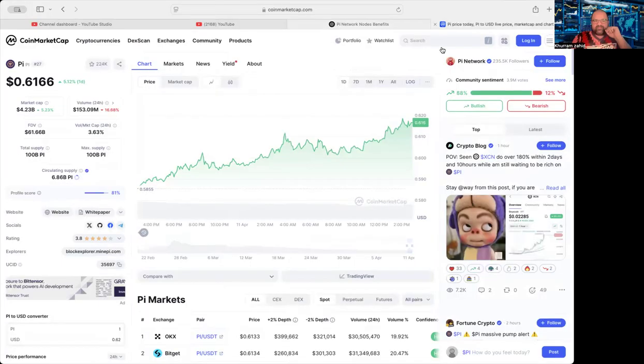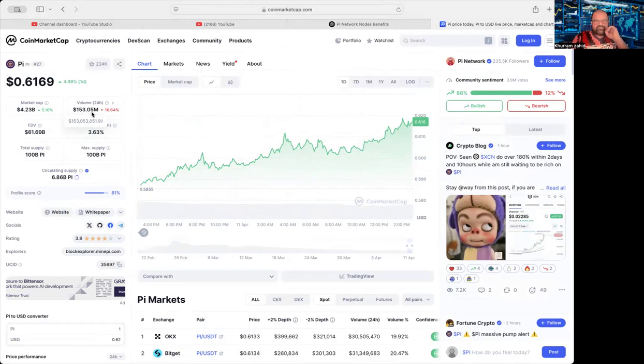So let's share what's going on with the market right now. If we go to CoinMarketCap today, Pi coin is still trading at 61 cents. If you see the chart, it has a support level of 50 cents and it's been there for the last 3 or 4 days. The total market cap right now is a little more than the last few days, when it was around 3.8 or 3.9 billion, but now it is around 4.23 billion with a daily volume of $153 million.